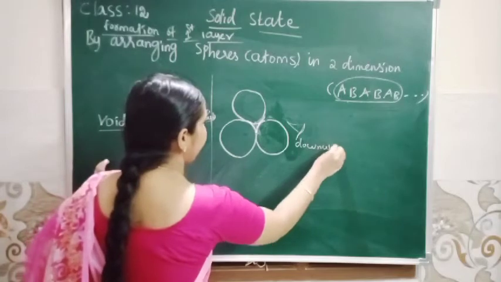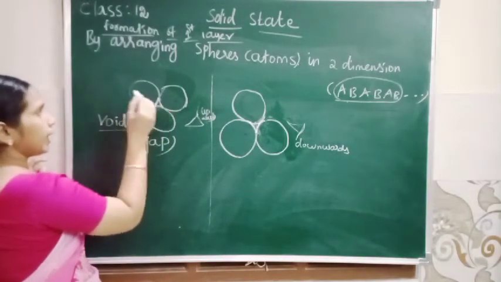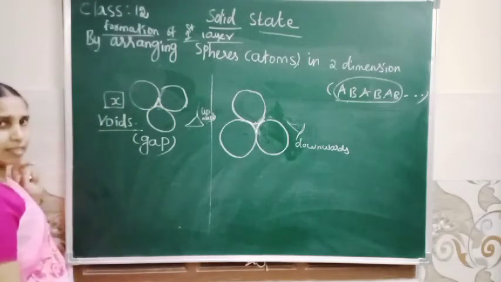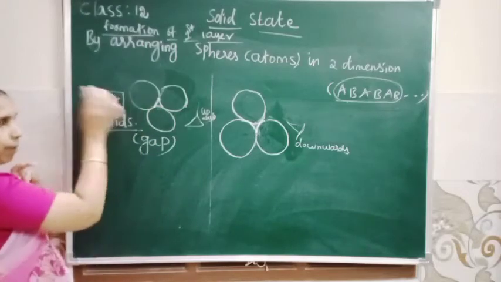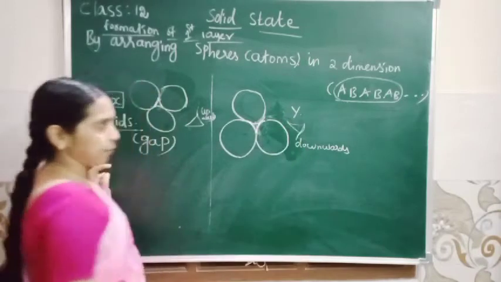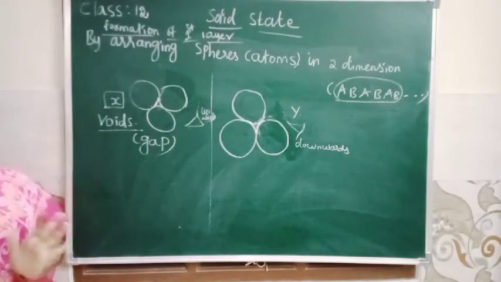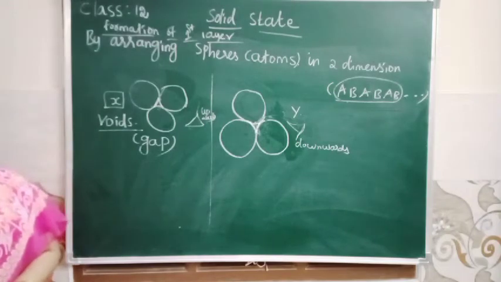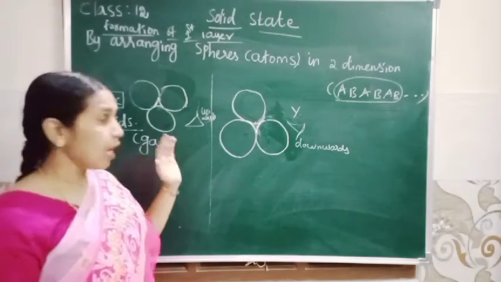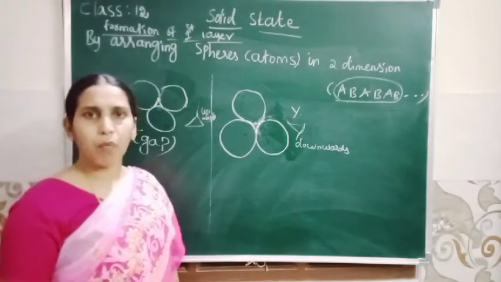So this void is represented as X, in your book it is represented as X. This other void is represented as Y. So in two-dimension AB arrangement, voids are present. The void may be X void or Y void.